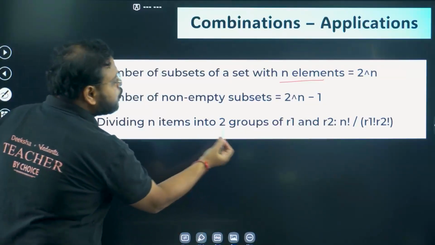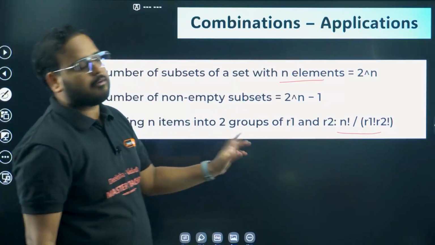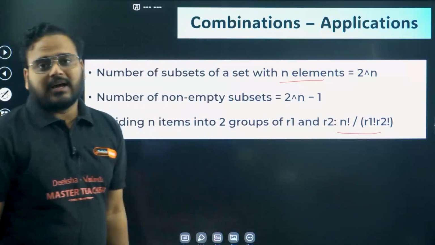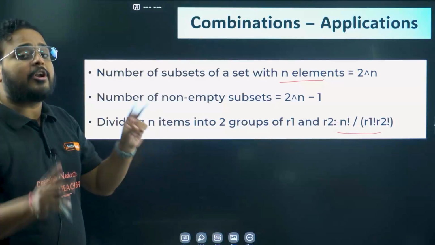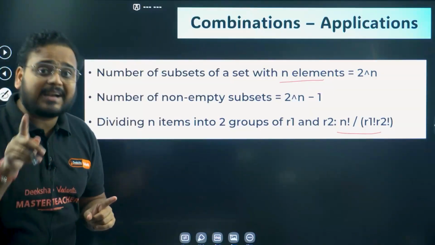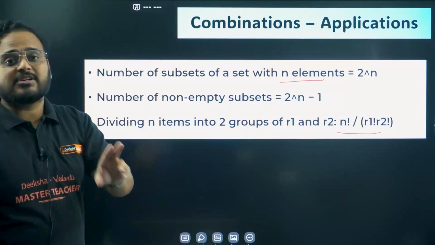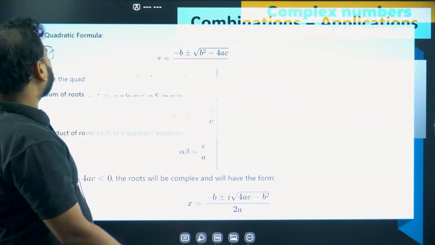Dividing n items into 2 groups of r1 and r2, we do it like this: n factorial upon r1 factorial into r2 factorial. Formulas are given here. I'm not here to teach you, I'm here to give you all the formulas. Please go ahead and learn from here. If I miss something, let me know. I'll come back with another session, another video, another sheet where I'm going to discuss those formulas if I missed something, but I'm trying not to.